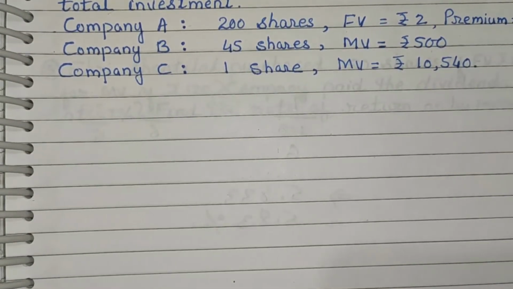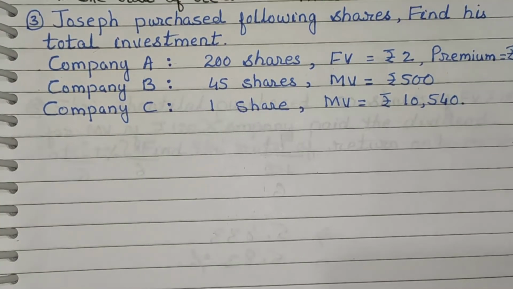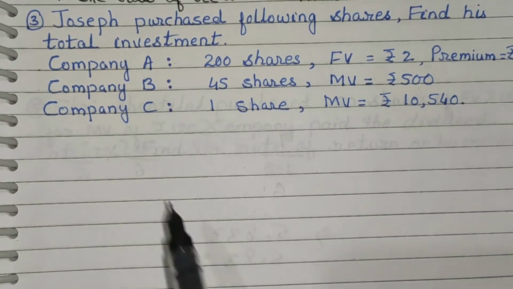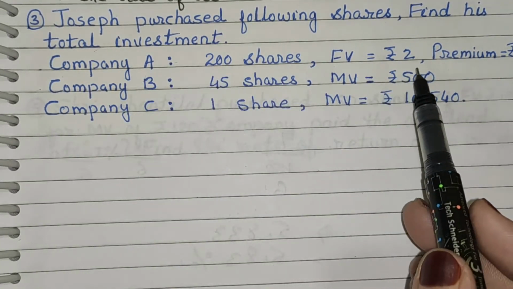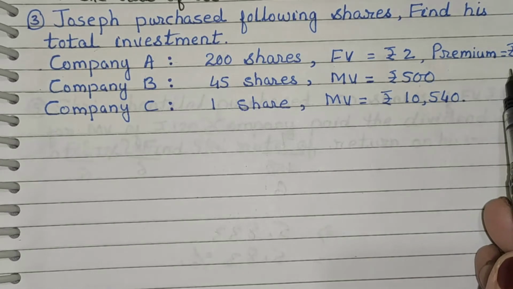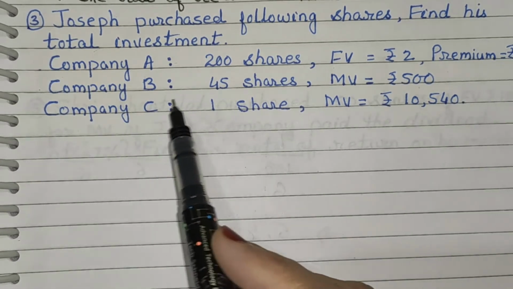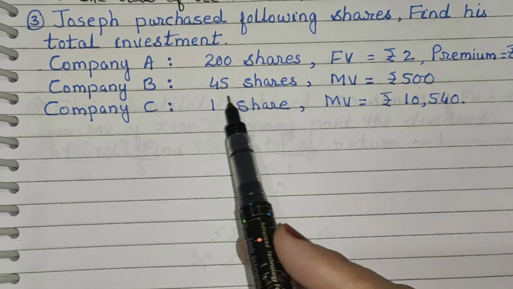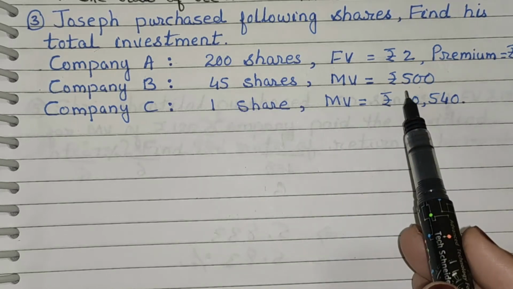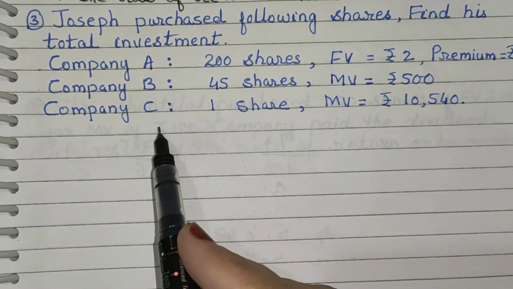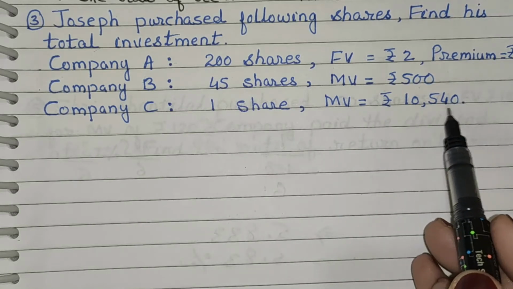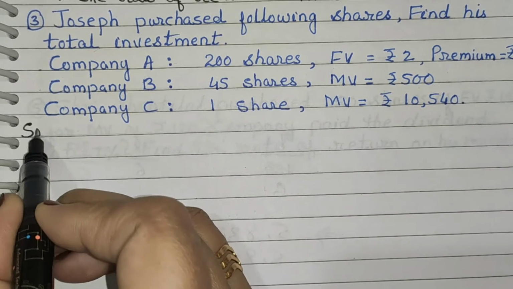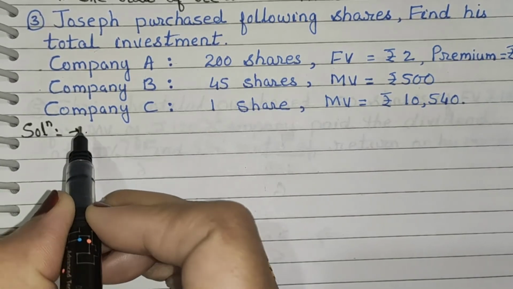Now look at next question. Joseph purchased following shares. Find his total investment. Company A 200 shares, FV rupees 2, premium rupees 18. Company B 45 shares, MV is given rupees 500, and company C 1 share, MV is rupees 10,540. Now write down the solution here.